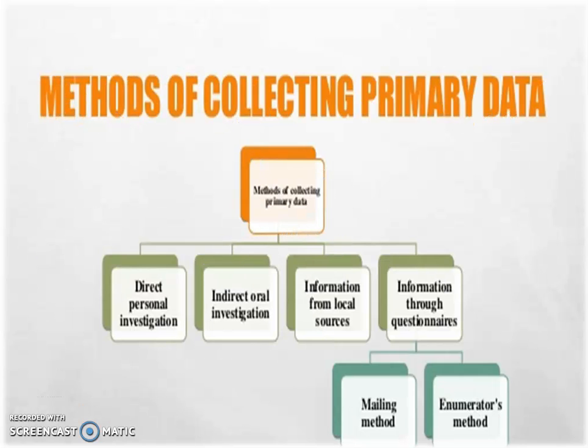Secondary sources are when we collect the data from another collection, or we use data that is already compiled. Then, methods of collecting primary data. First we have direct personal investigation. Then there is indirect oral investigation, then information from local sources, then information through questionnaires. Under this we have the mailing method, then the enumerator method.